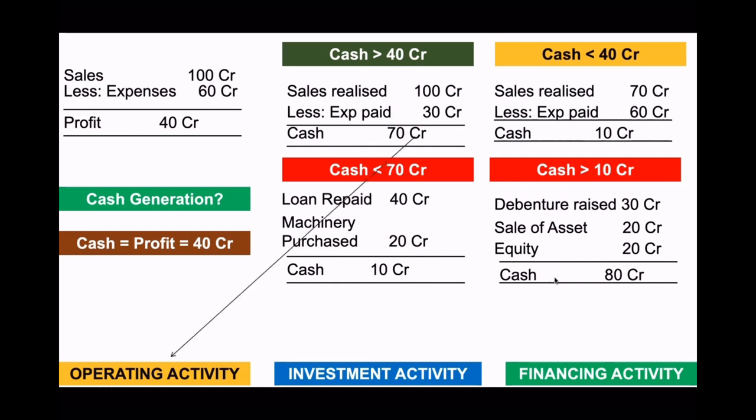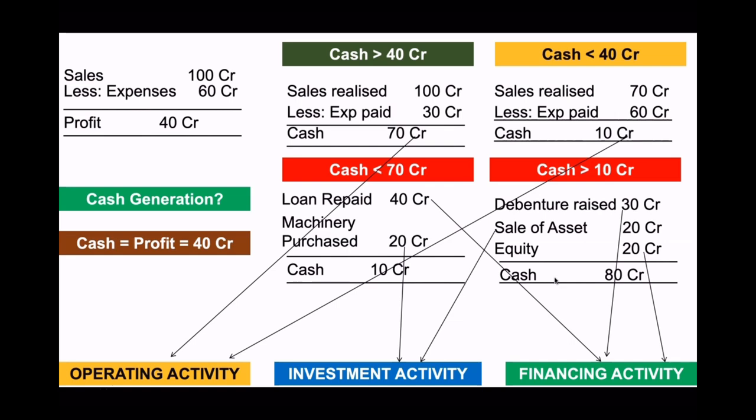Look at this 70 crore. This is a cash flow from operations, operating activity. Whereas this 40 crore repaid is a result of financing activity. They raised finance in the past. They are repaying that now, financing activity. Look at this machinery purchase of 20 crore. They are investing their money. It's an investment activity. Whereas this debenture of 30 crore coming in is the result of financing activity. And they have sold assets for 20 crore. They are disposing of their investments, a result of investment activity. Whereas this equity of 20 crore which had come in is a result of financing activity. And finally the 10 crore cash is a result of operating activity.